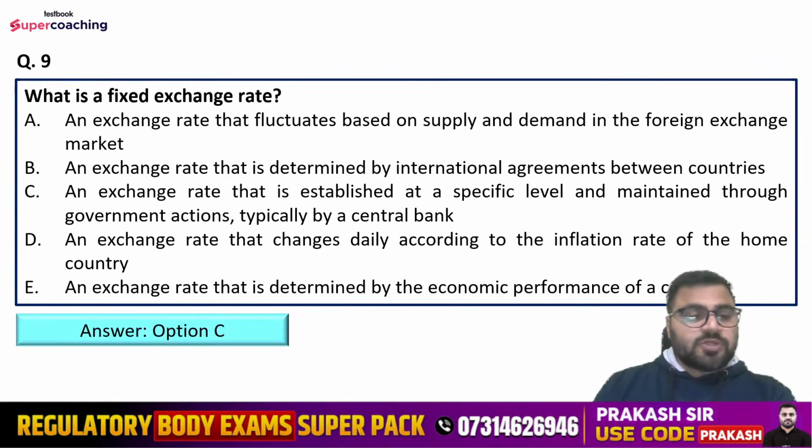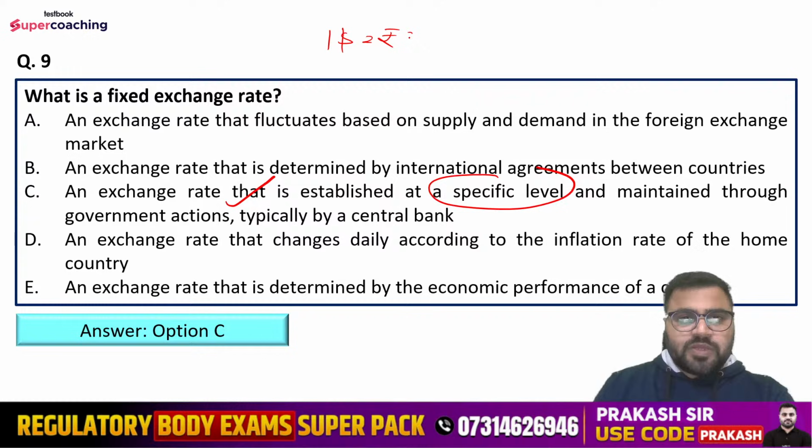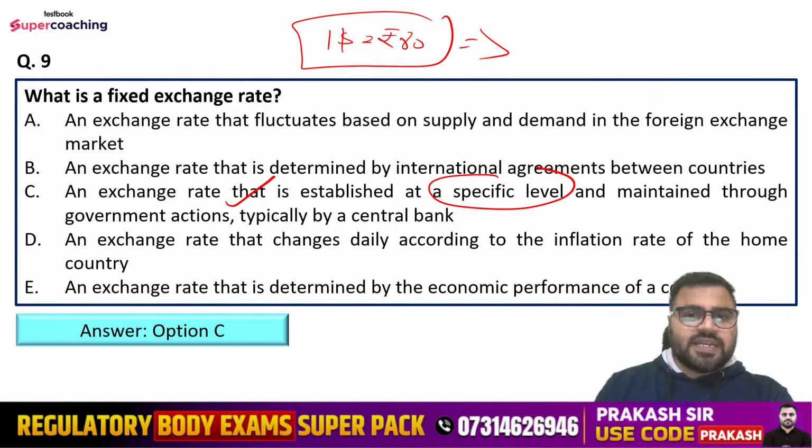So right answer is option number C, that is an exchange rate that is established at a specific level and maintained through government actions, typically by a central bank. So what is happening in the fixed exchange rate? Suppose it is fixed like $1 is equal to rupees 80, right? So this will be fixed until and unless it is further changed by the government, right. So this is fixed, and what does the government do? The government, through its actions, keeps it fixed at this specific level, right. So basically this is performed by the central bank on behalf of the government itself.